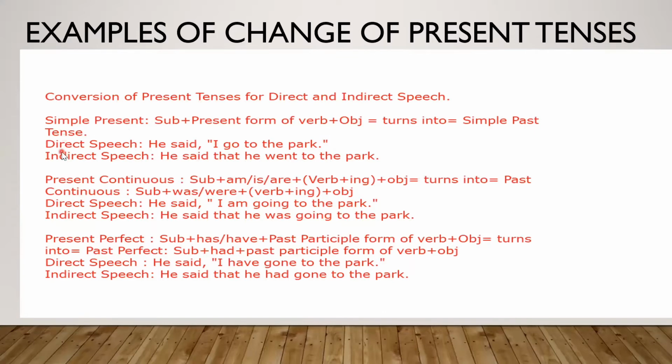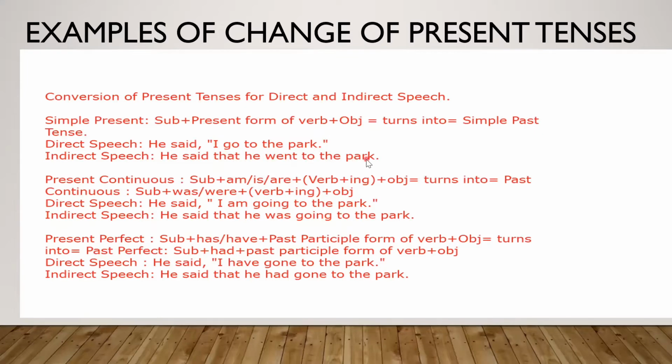Let's see the example. Direct speech, he said, I go to the park. Here, I is the subject, present form of the verb is go, to the park is the extension. Instead of object, we have added the extension. Extension means added part of the sentence. If you want to change the direct speech into indirect speech, it should be he said that he went to the park.